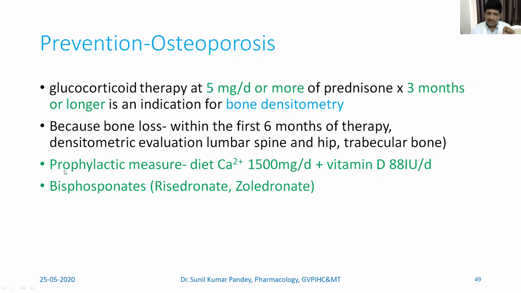So what are the prophylactic measures which may prevent this osteoporosis when you are on long-term corticosteroid treatment? Dietary calcium of 1500 milligram per day should be taken, and vitamin D should also be taken at the dose of 800 international units. Sorry, it's wrong. It's not 88. It should be 800 international units per day. Also, bisphosphonates like risedronate and zoledronate can be given, which inhibit the osteoclastic activity and cause apoptosis of osteoclast, which we have already seen in the parathyroid hormone section.